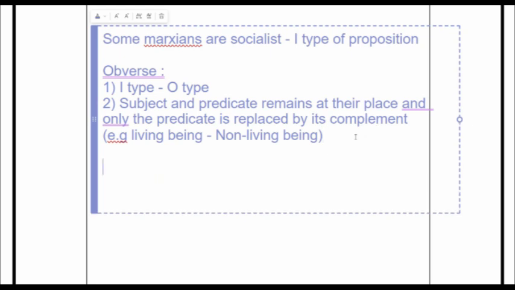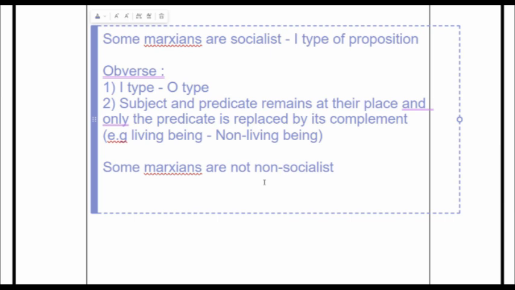So first we convert it to O type. So here, some Marxians are socialist. So some Marxians are not socialist. We have completed the first part. We have converted I to O type here. Next step is to replace the predicate. In this case the predicate is socialist. So we have to replace the predicate by its complement. So very simply we replace the predicate with non-socialist. So some Marxians, this is a tongue twister for me, Marxians are not non-socialist. That's it, it's done.